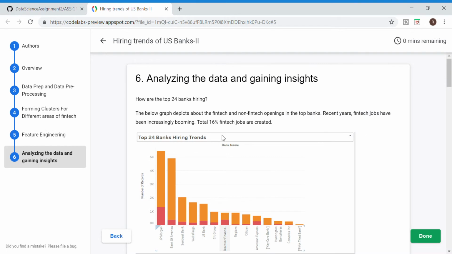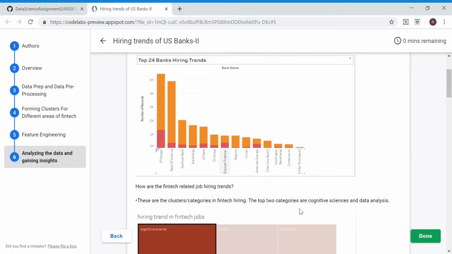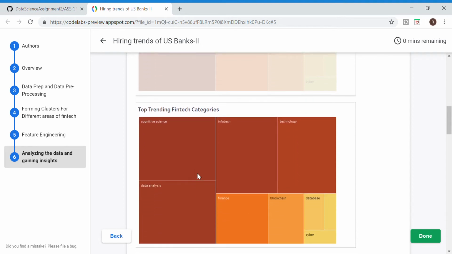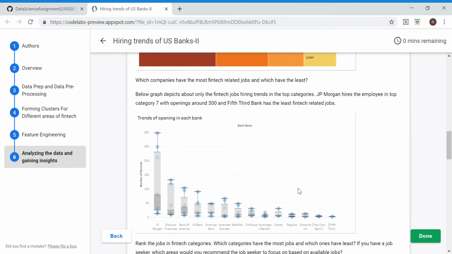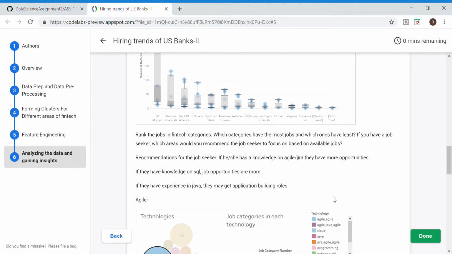Then finally we had the analysis of our data. The first graph shows how the top 24 banks are hiring. JP Morgan is hiring the most, whereas you can see Fifth Third Bank is hiring the least amount of people. The second graph shows the clusters, the categories in which the main jobs are. That's cognitive sciences in the first one, followed by data analysis, infotech, and technology. Our third graph shows which companies have the most fintech related jobs. JP Morgan has the highest, followed by Discover Financial, and the least are KeyCorp and Fifth Third Bank.